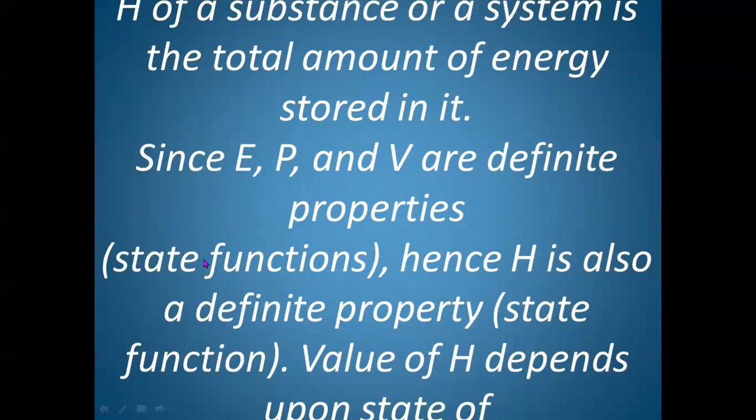These properties are state functions, meaning they depend only on the state of the system. If a system goes from an initial state to a final state, the values depend on the initial and final states and not the path followed. Therefore, these are called state functions.